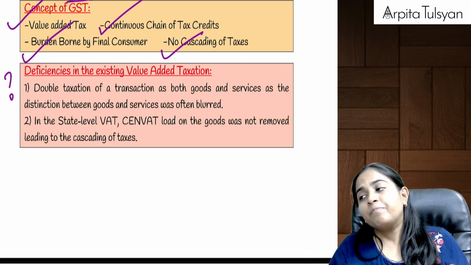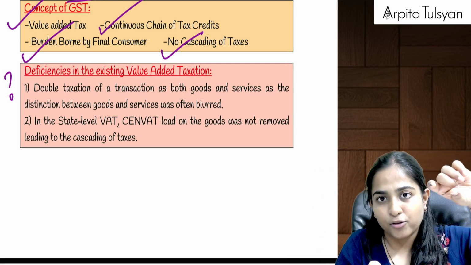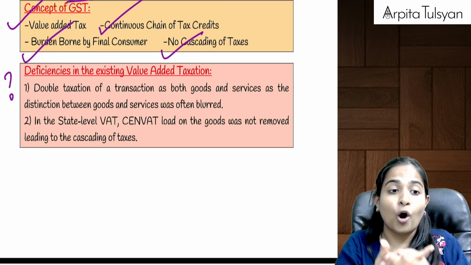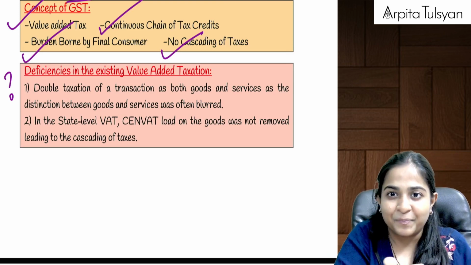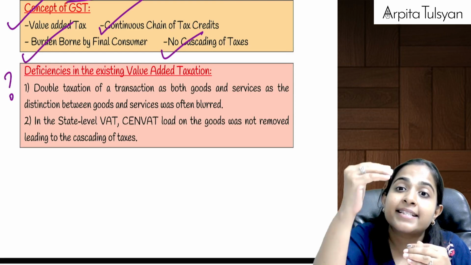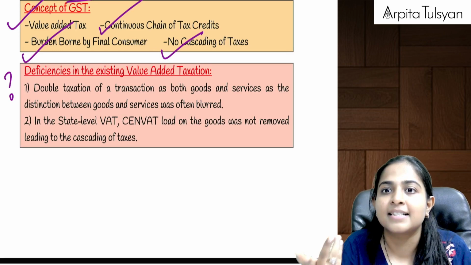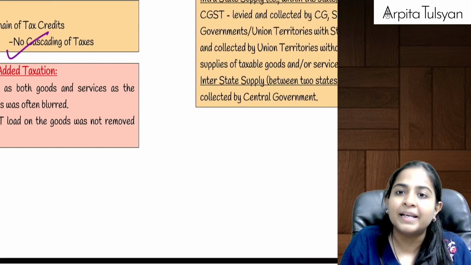Next, when on a particular product excise duty was applicable plus VAT was also applicable, VAT was charged on value including excise duty. Means VAT was also charged on the excise duty. Tax on tax. This is nothing but multiple taxes getting applicable.